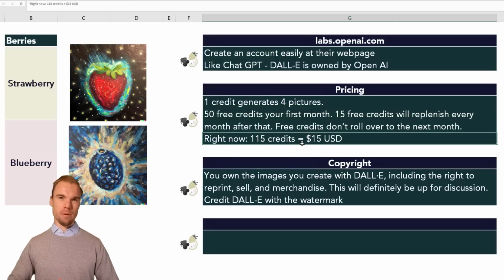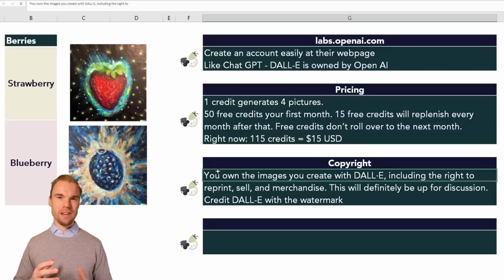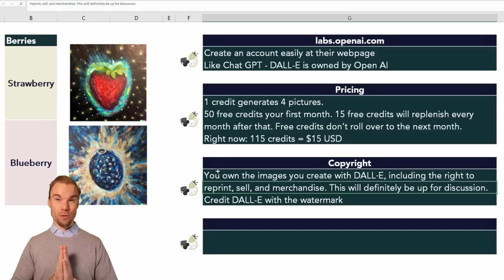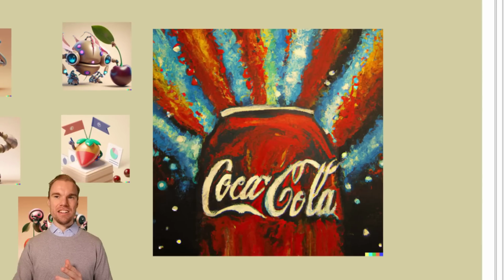And let's talk a little bit about copyrights. So this is OpenAI's own wording: you own the image created with DALL-E, including the right to reprint, sell, and merchandise. And this will definitely be up for discussion, I believe, because for example, the AI generated this picture, and I believe that if I use it, Coca-Cola would probably sue me.